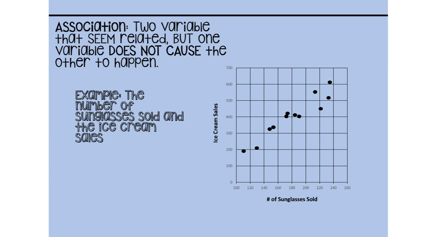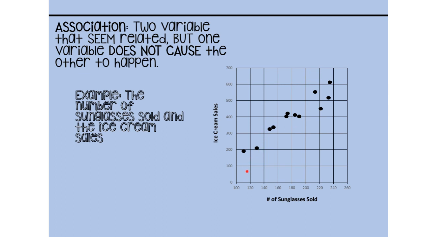So, now let's talk about association. So, association is two variables that seem related, but one variable does not necessarily cause the other to happen. So, the example that we are going to be looking at is number of sunglasses sold and ice cream sales. So, if I'm looking at this scatter plot, okay, I'm noticing a pattern, kind of like the causation one with the calories burned and the time spent exercising.